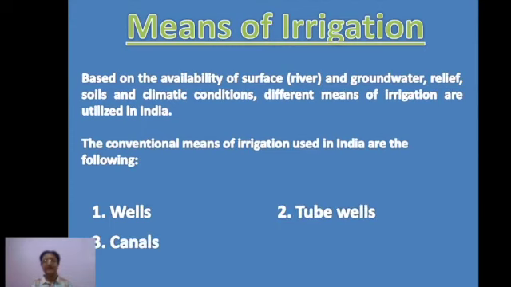Now, what are the main means of irrigation? Especially, children, you can categorize them into two types. One is the conventional means of irrigation, the other is the modern means of irrigation. Based on the availability of surface and groundwater, relief, soils and climatic conditions, different means of irrigation are used in India. These are basically wells, canals, tube wells and tanks. These are all conventional means of irrigation, which means they have been in use for a long time.